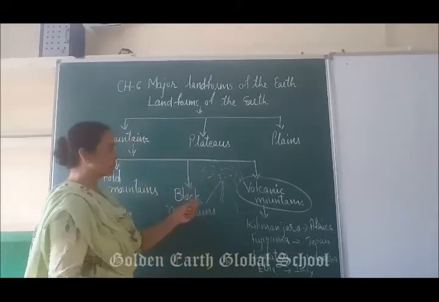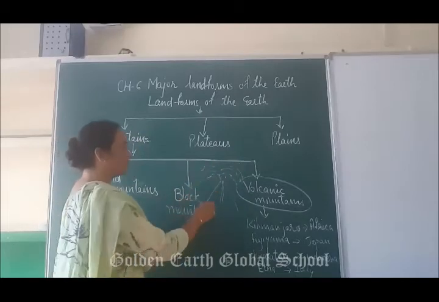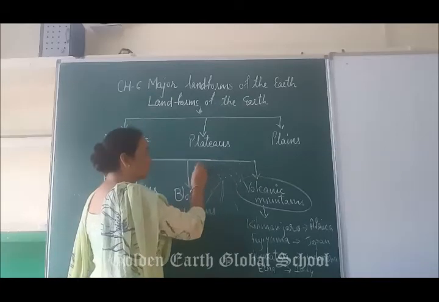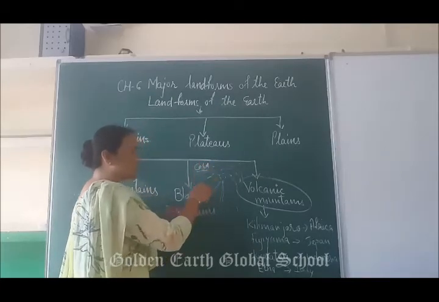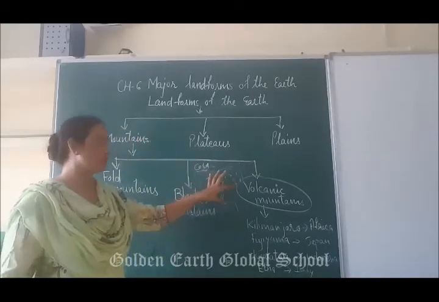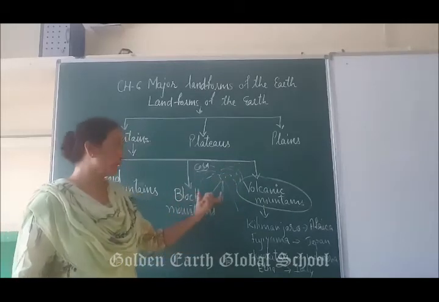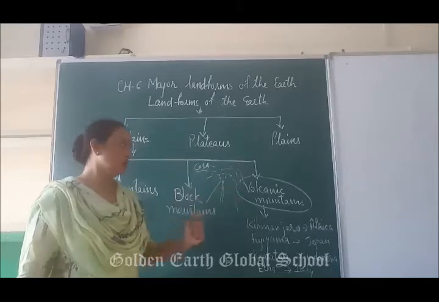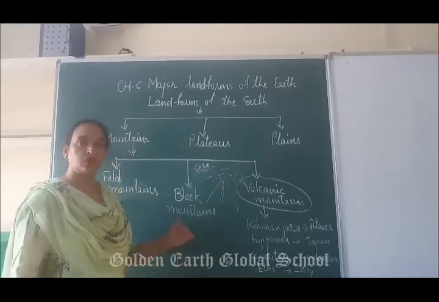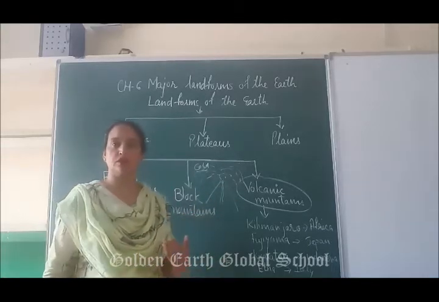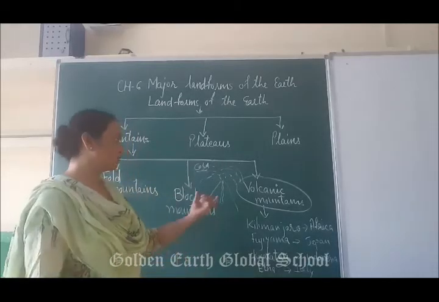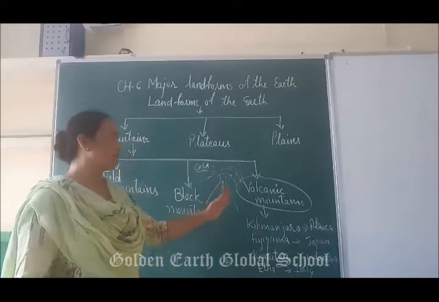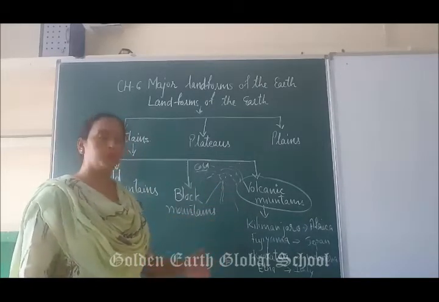it will make this type of shape. So when that lava, magma, it will be cool. जैसे जैसे ये cold होता जाएगा, ठंडा होता जाएगा, तो it will create a shape of a mountain. वो rocks की shape create कर लेता है. तो these type of mountains are known as the volcanic mountains. जो mountains volcanic eruption की वजह से that form हुए हैं, that are known as the volcanic mountains.